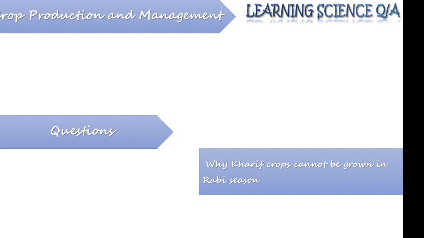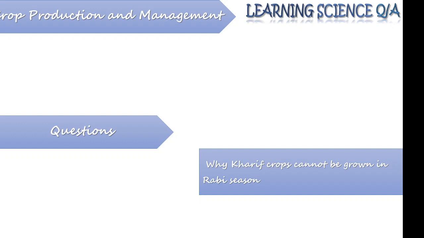The second part of the question is, why can't they be grown in the Rabi season? Because we do not have much rain during the Rabi season, and if we grow Kharif crops at the end of the monsoon, then these plants are not going to survive.